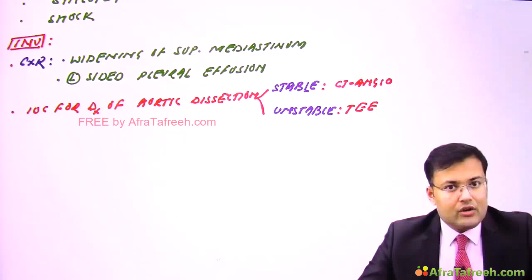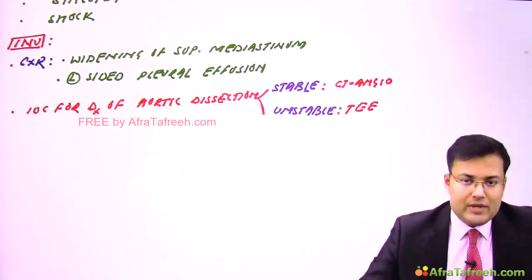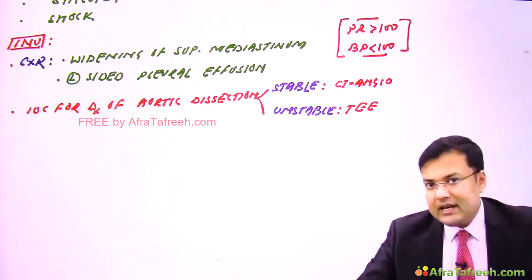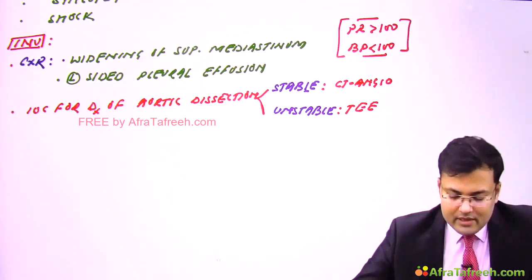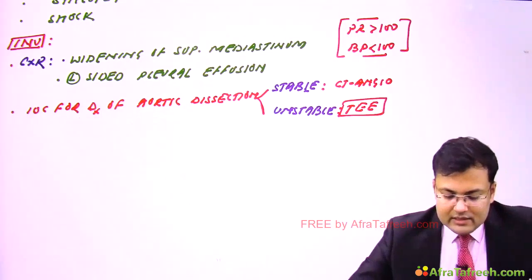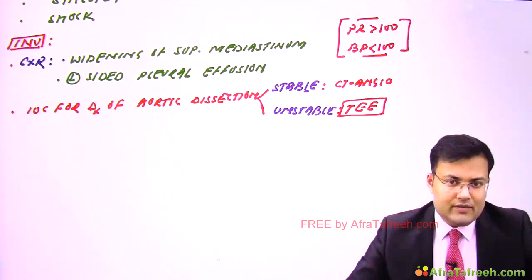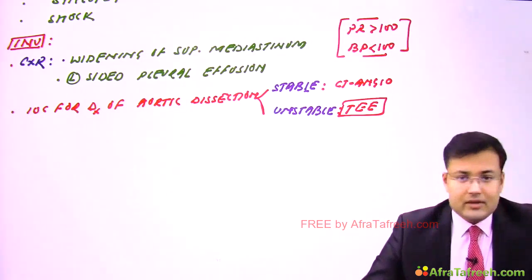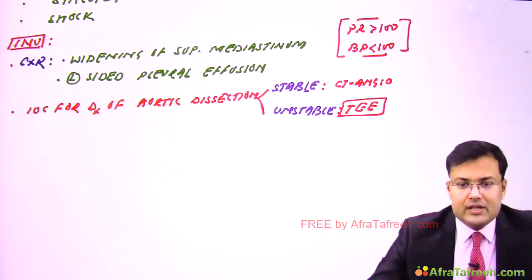Generally they are not giving it directly, they are going to mention that the pulse rate is more than 100 and the systolic blood pressure is less than 100. Clear? So if the patient is having tachycardia or shock, obviously patient is unstable, we will go for transesophageal echocardiography. And if the patient is stable, we go for CT angio.